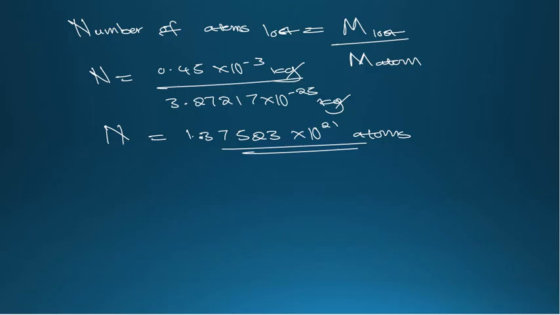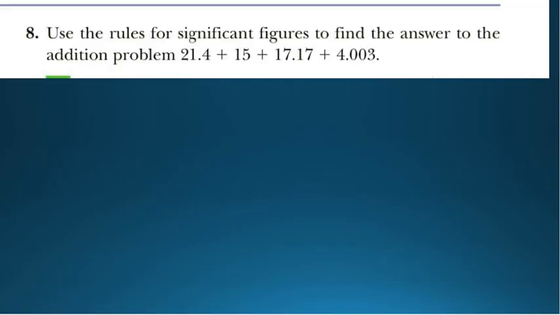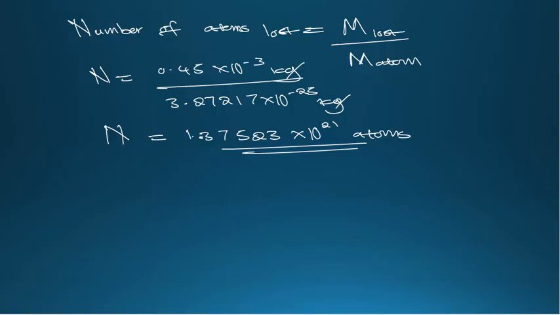Now we want to know the number of atoms which were lost per second. This is how the question is asking us to do. So to find the number of atoms lost per second, here is what we do. Since I don't have space, let me reduce my font here. What we are going to do next is convert our 50 years into seconds.